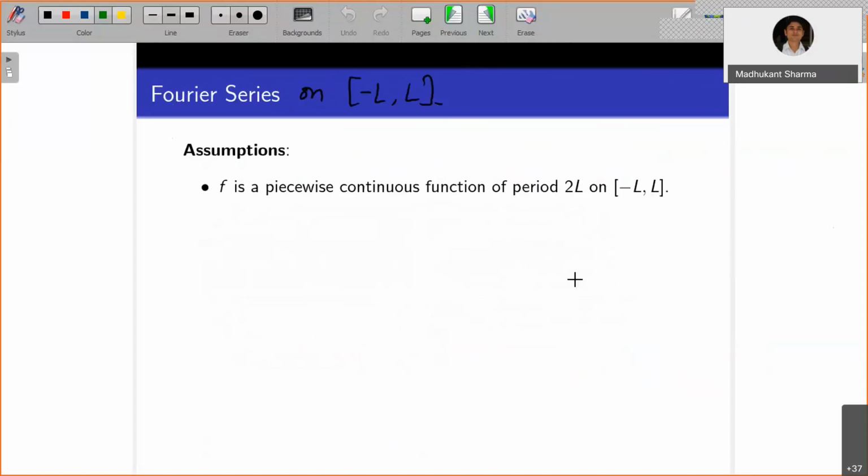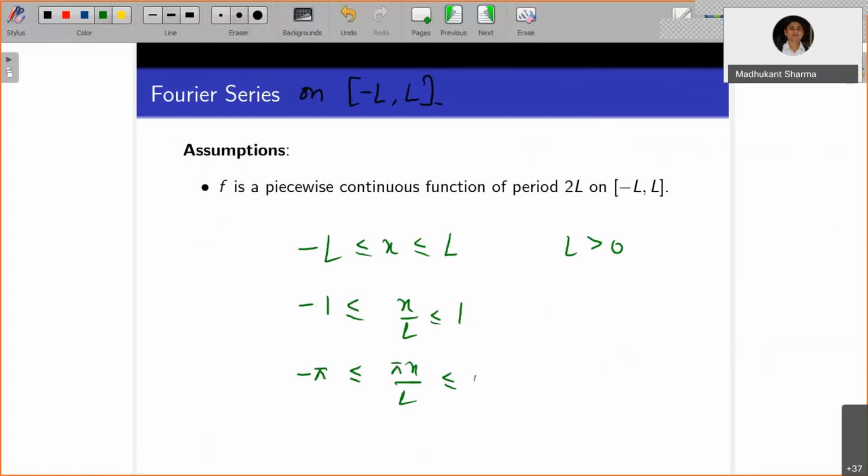Now let's see how you can generalize this Fourier series on the interval minus L to capital L. Here, minus L less than or equal to x less than or equal to capital L, where L is greater than 0. So minus 1 less than or equal to x by L less than or equal to 1, and this implies minus pi less than or equal to pi x by L less than or equal to pi.